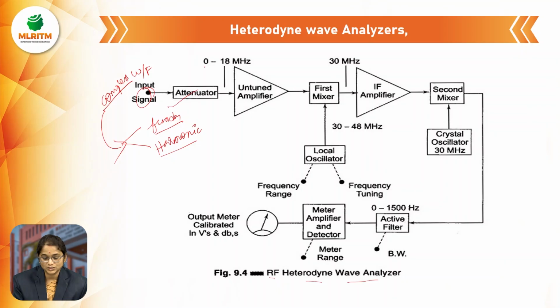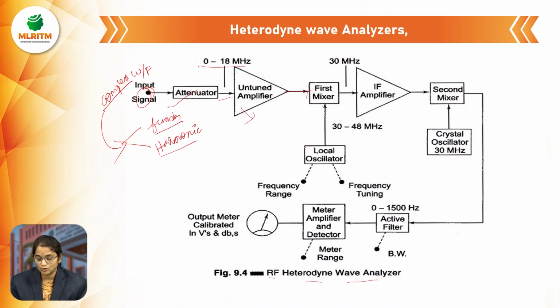Okay, here we are taking the 0 to 18 megahertz frequency as the input, and it is given to the untuned amplifier. We already discussed the frequency selective wave analyzer in the AF wave analyzer. In that also we took a tuned amplifier. Here we are going to take the untuned amplifier. We are not tuning the signal coming from the attenuator, and it will amplify that signal and give it to the first mixer.